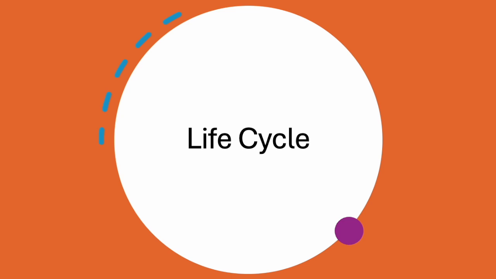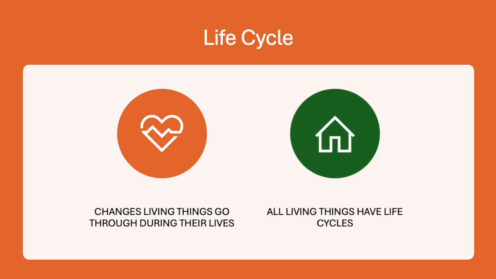A life cycle is a series of changes that a living thing goes through during its life. It's like a roadmap of an animal's or plant's life from beginning to end. All living things, including plants and animals, have a life cycle. These cycles repeat again and again.